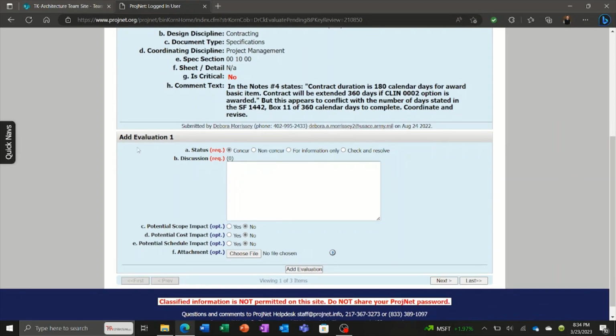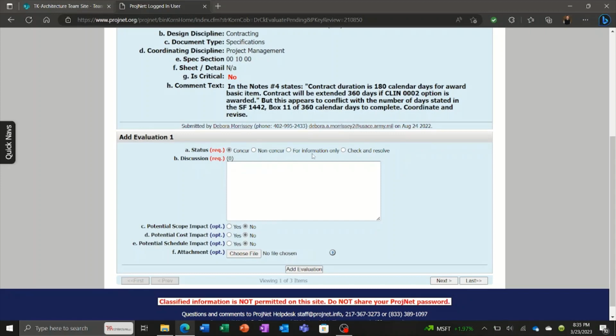The evaluation, this is my box here as a designer. I have to submit an evaluation. There are only 4 options. You have concur, non-concur, for information only, and check and resolve. So concur is obviously you agree with the comment, you will address it in the next design submittal. Non-concur, you disagree with it for some reason.